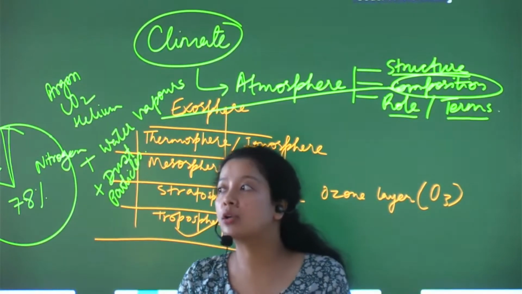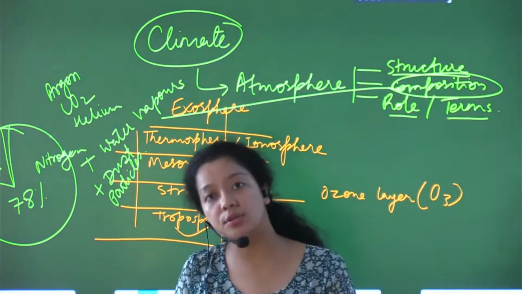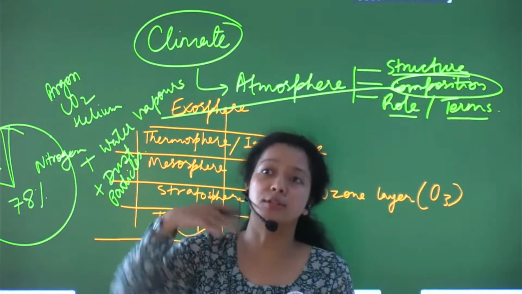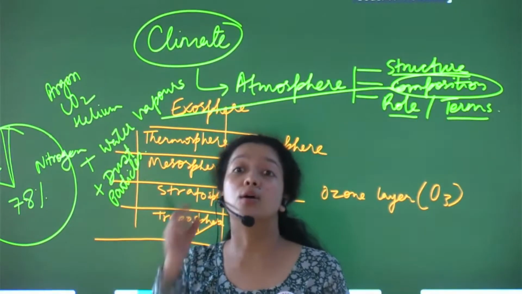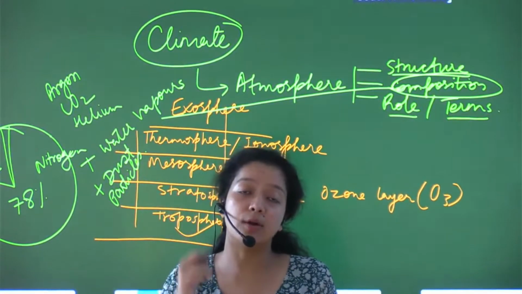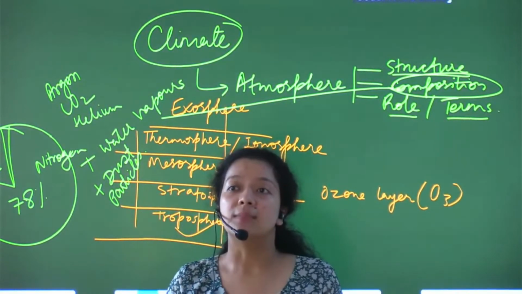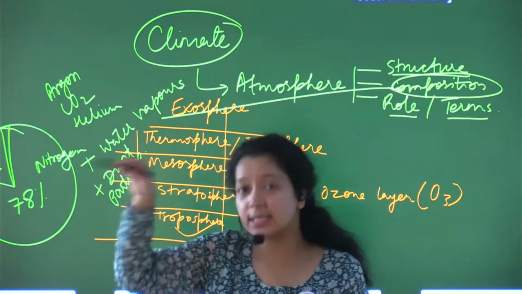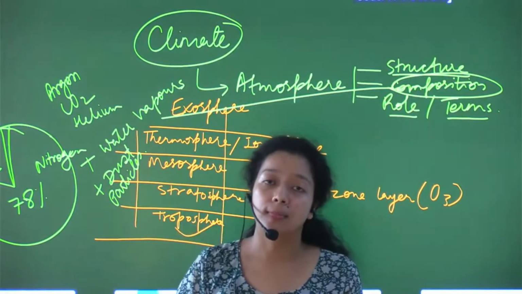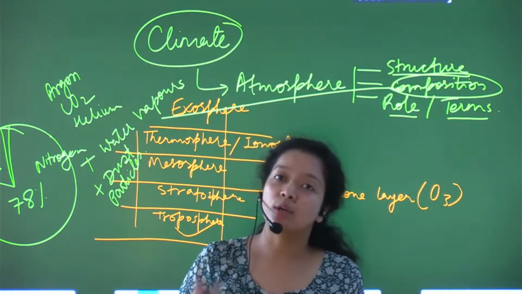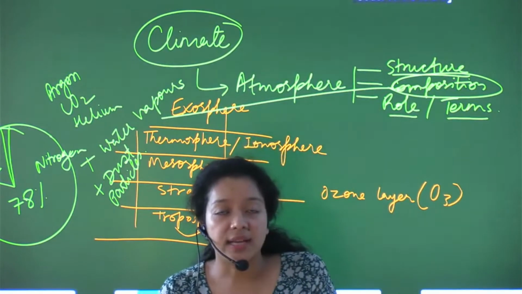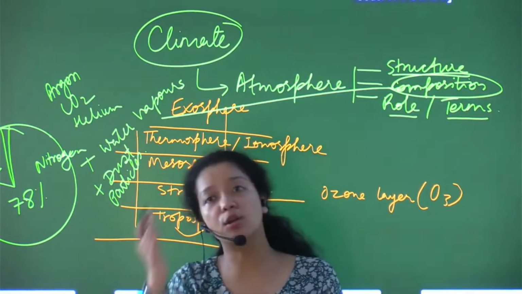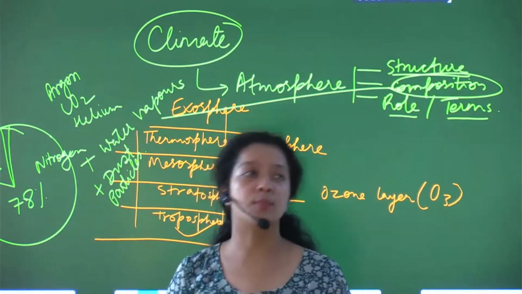Atmospheric pressure has vertical and horizontal atmospheric pressure, so we are talking about the distribution of atmospheric pressure. You must have heard about isobars. Isobars are the lines joining the places on a map which have the same atmospheric pressures, fine. So these are a few terminologies related to the atmosphere portion.